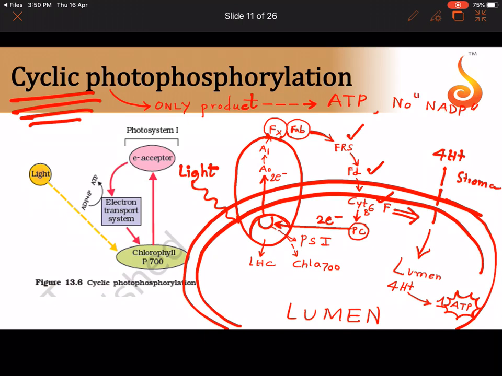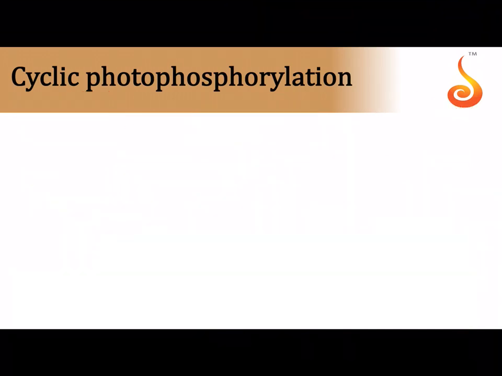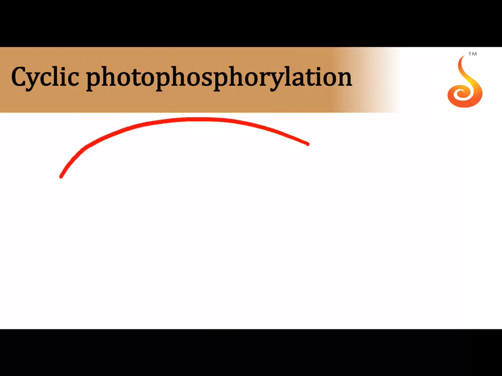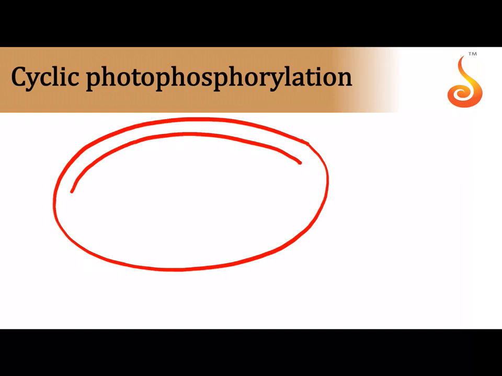NADPH is produced only during non-cyclic. Now exactly how those protons, again let us see the thylakoid lumen here. This is the thylakoid lumen where the membrane of the thylakoid, where everything happened, and you know that protons got collected over here. Say for example, we have 4 protons coming from cytochrome B6 and F complex, and 2 protons coming in from splitting of water, that is oxygen evolving complex in non-cyclic photophosphorylation.